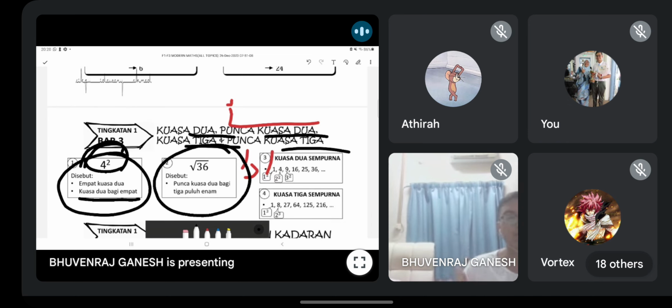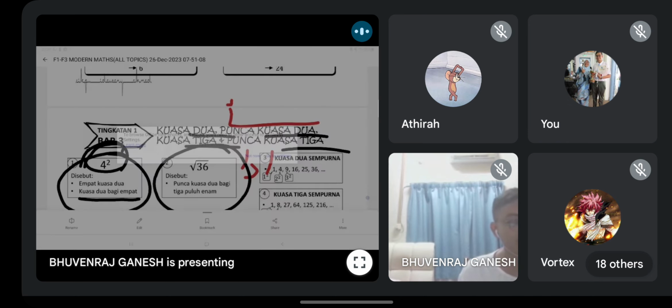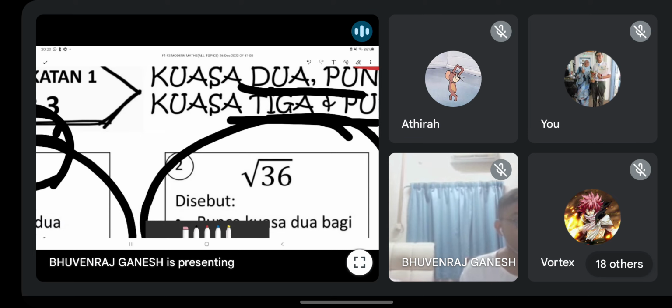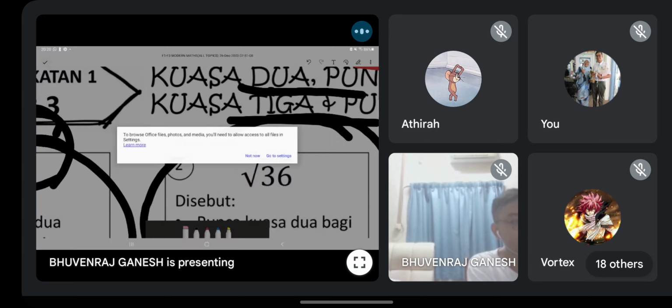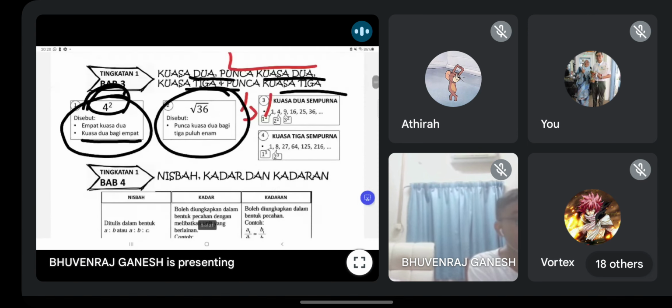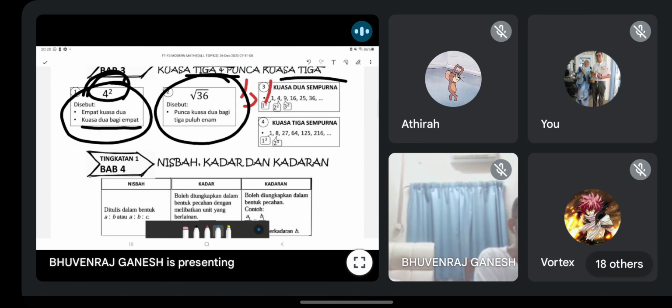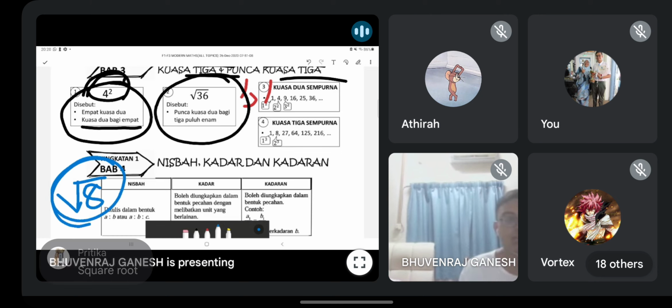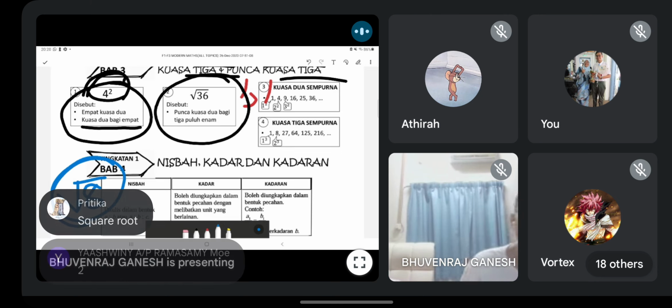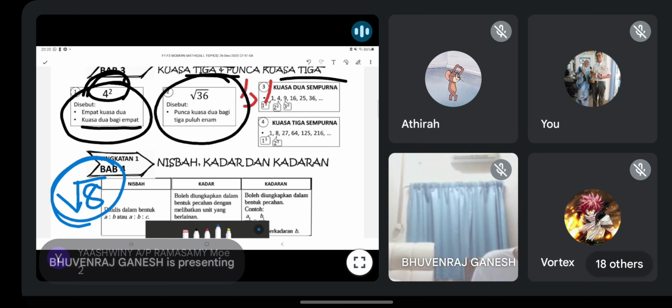And then this one, guys, remember, when you see the root sign, automatically we assume it as punca kuasa 2. Whenever we have a root sign, it's automatically punca kuasa 2, if mereka tak tulis nombor macam ni. Punca kuasa apa ini? Yeah, that's why the name is square root. Okay, punca kuasa 2. Only if they put a number.